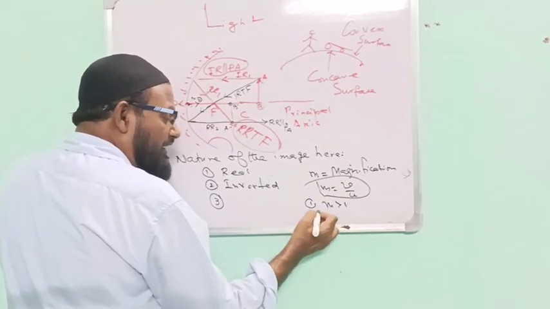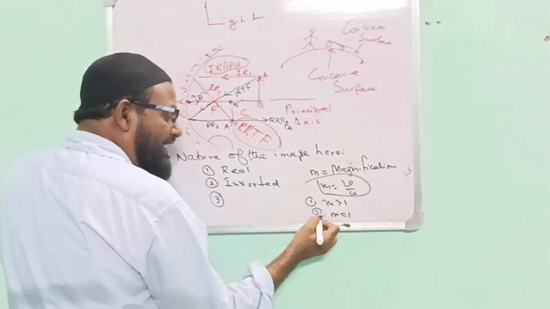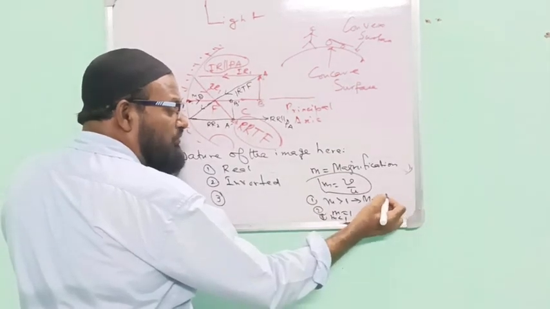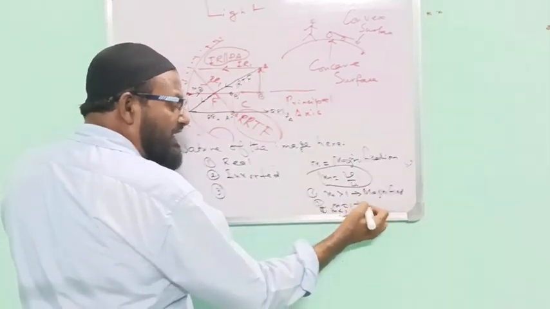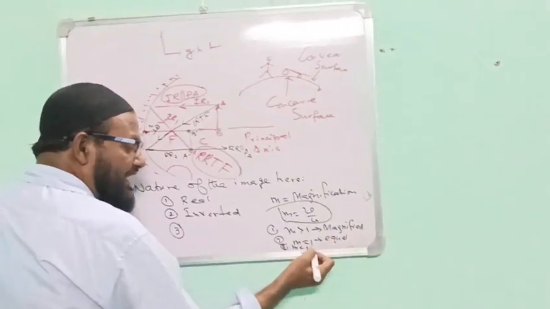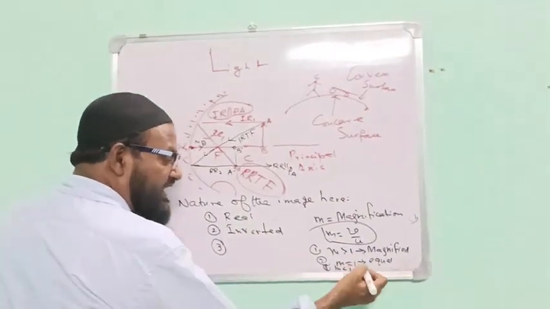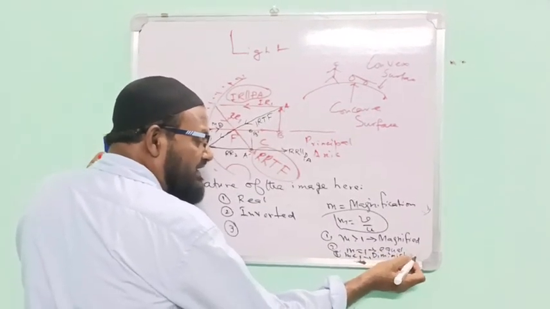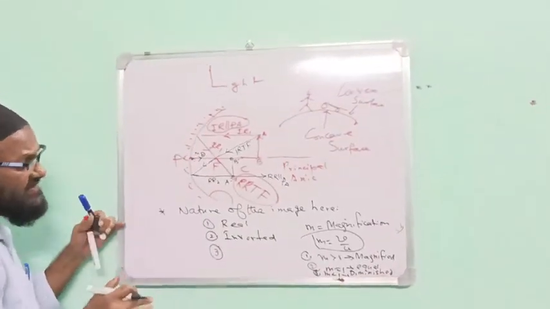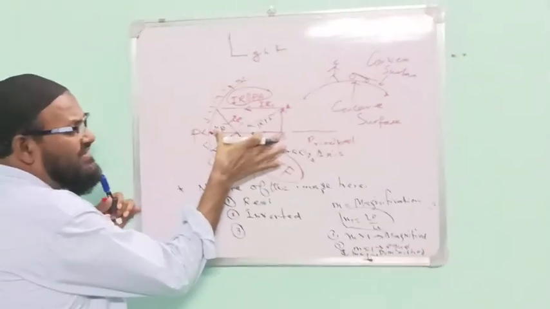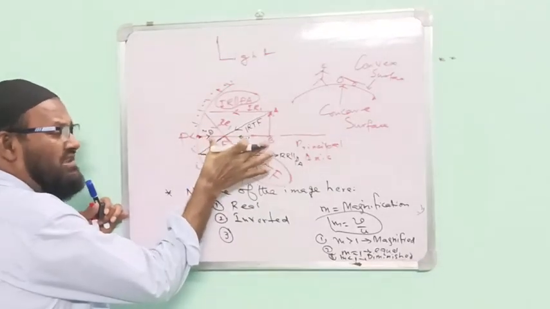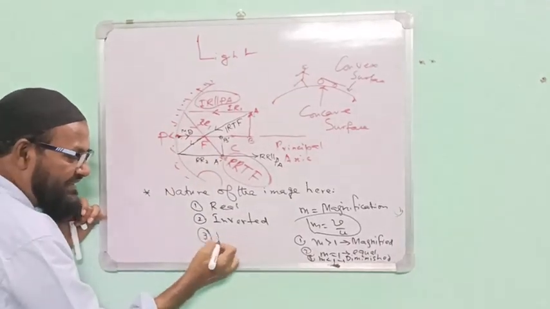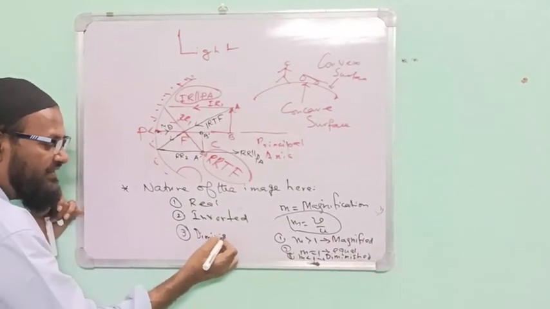According to this, m greater than 1, m equal to 1, and m less than 1. Greater than 1 is known as magnified. Equal to 1 is equal in size. And less than 1 is known as diminished in size, a small size. In this case, please see here, this is the V and this is the U. Which is greater? Greater is U. Therefore, V is small. Therefore, the size is diminished.